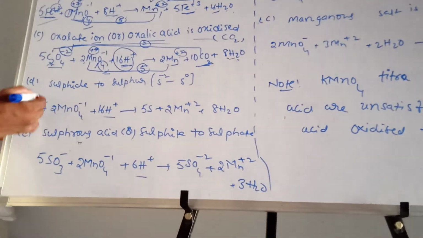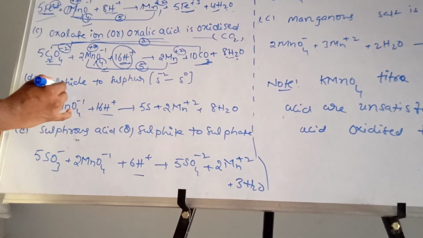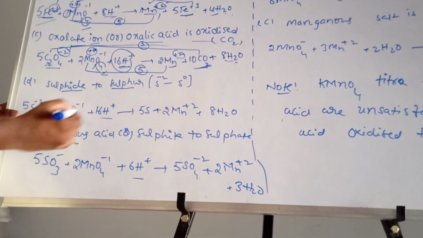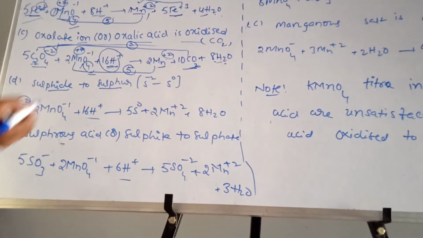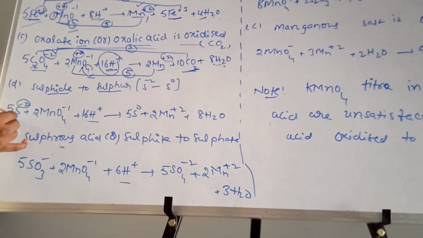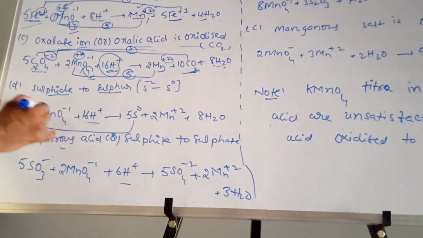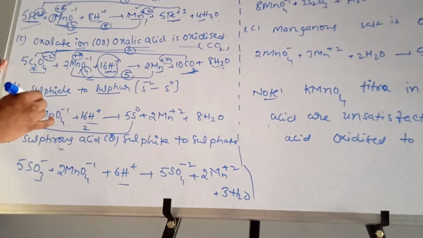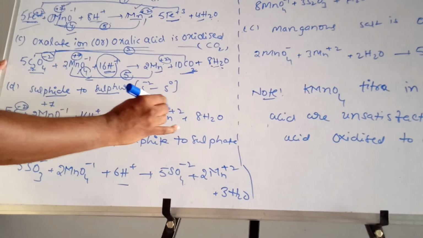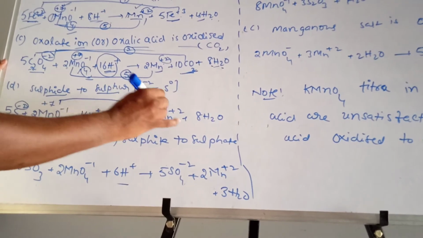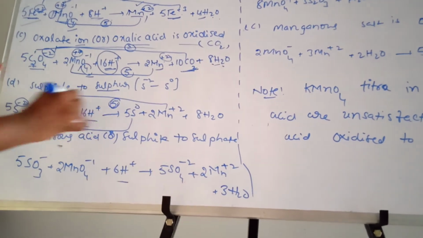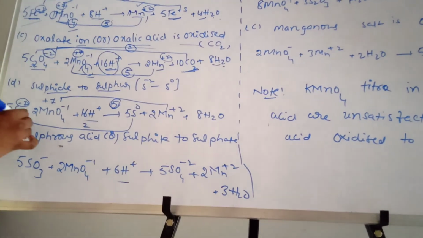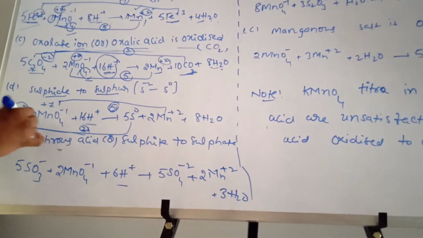Next, same procedure as before. Sulfide to sulfur, S power minus 2 is converted to sulfur. Fix this one. Okay, see here, the difference is 2. This is plus 7, this is plus 2. Difference is 5. Do crisscross. Manganese related to 5, you will write this side. Sulfur related difference 2, you will write this side.